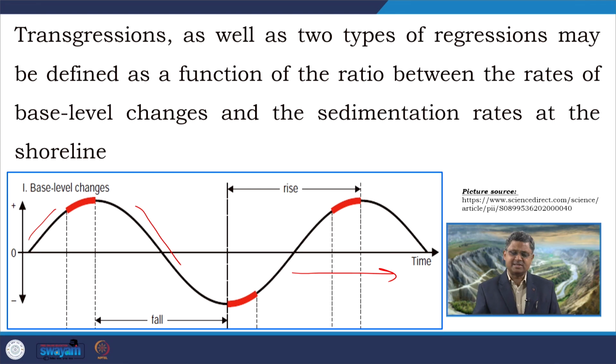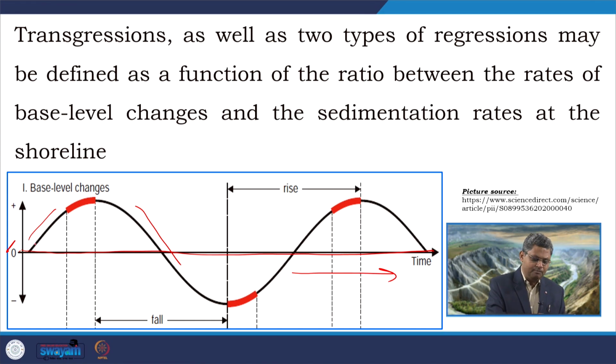Along this time axis, the base level shows changes with respect to a reference point, which is the zero level. This may be, for example, today's mean sea level or today's base level position. With respect to that, starting from some earlier time, we can observe that the base level has changed through time.